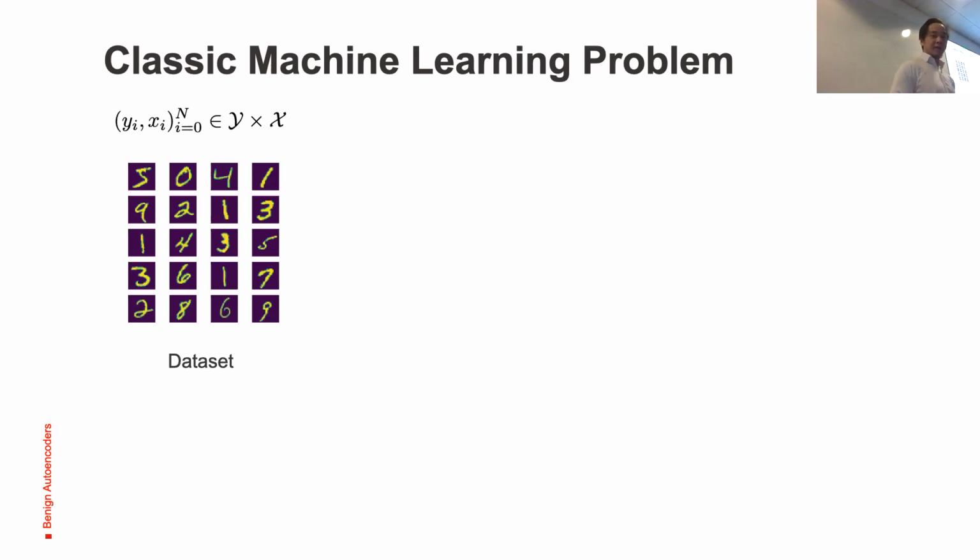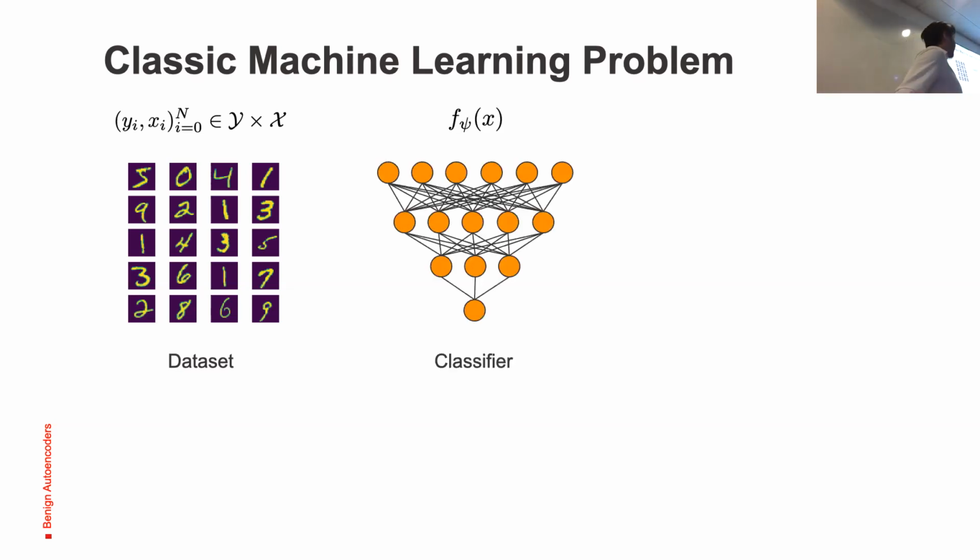Now that we know about autoencoders and probabilistic autoencoders, let's look at the classic machine learning problem. In a classic machine learning problem, we are given a data set composed of a set of X and a set of Y. Usually Y is the label and X is our input data that we have to classify. Here I'm showing the MNIST dataset. In this example, X is a matrix that shapes the digit, and Y is the label. Usually we have a classifier, a model, which in this example is a neural network, and its task is to predict the label, given the data.